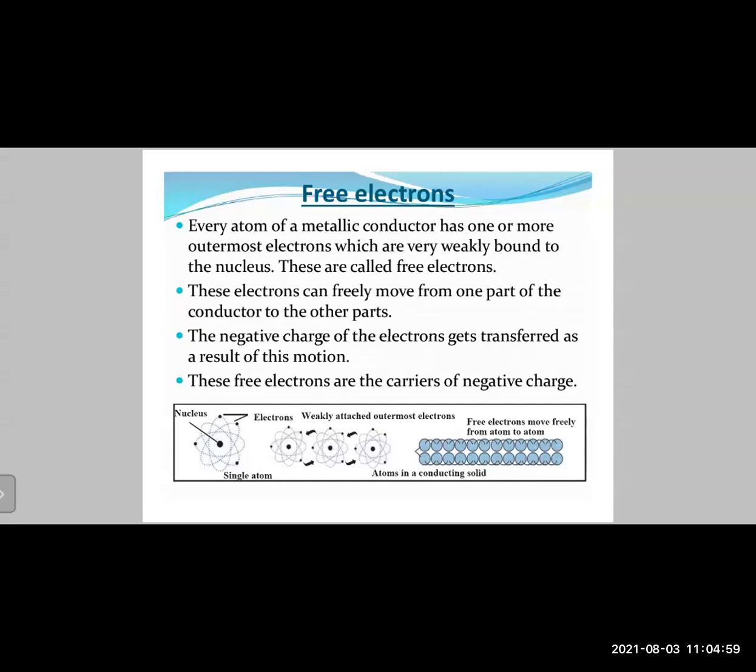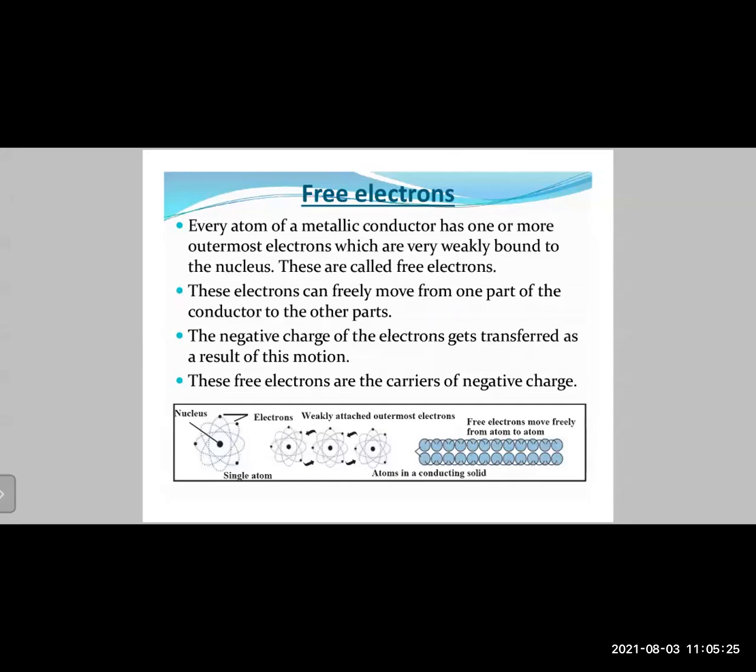So if you talk about conductors, who are these conductors? Generally metals. Metals are substances which conduct electricity. Just now we learned that for electricity to be conducted, you need electrons to flow. That means the metals which are conducting electricity must be giving electrons. So let us study.